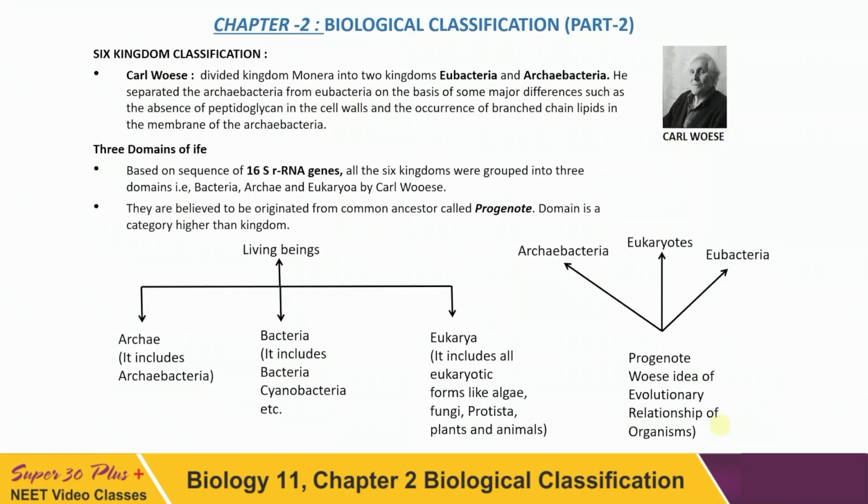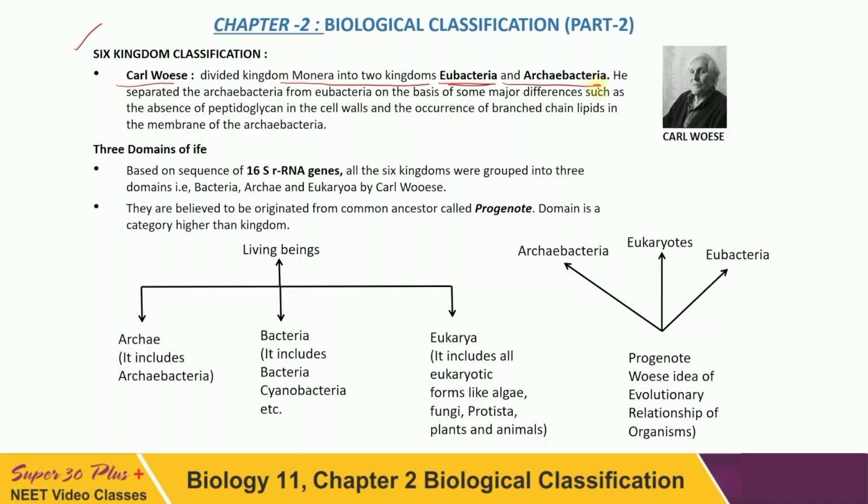In Part 1 we discussed the five kingdom classification, its merits and demerits. I told you at that time also that a six kingdom classification has now been proposed. This six kingdom classification was proposed by Carl Woese. He divided kingdom Monera into two kingdoms, because both of these are monerans, they are prokaryotes.